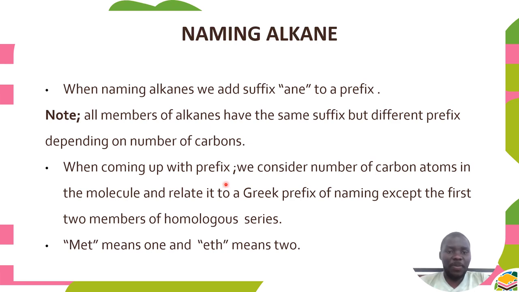So the prefix changes because of the number of carbons. When coming up with the prefix, we consider the number of carbon atoms in the molecule related to a Greek prefix of naming, except the first two members of the homologous series, which use meth, which means 1, and eth, which means 2.